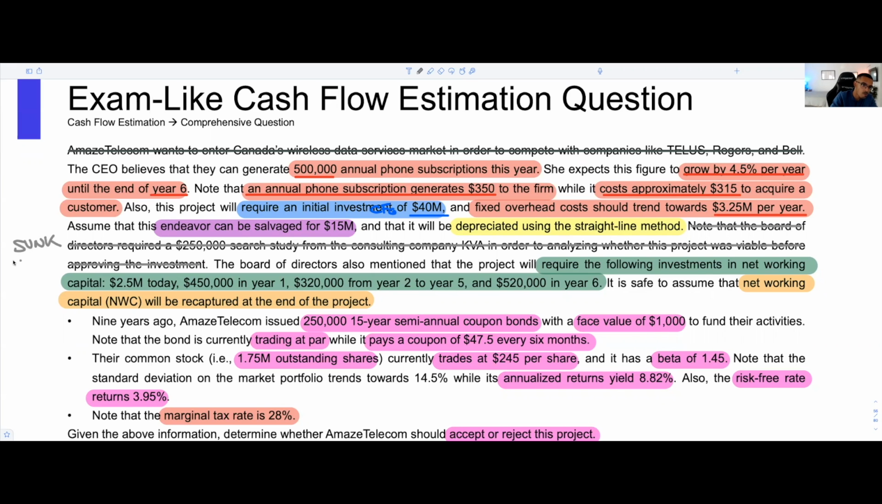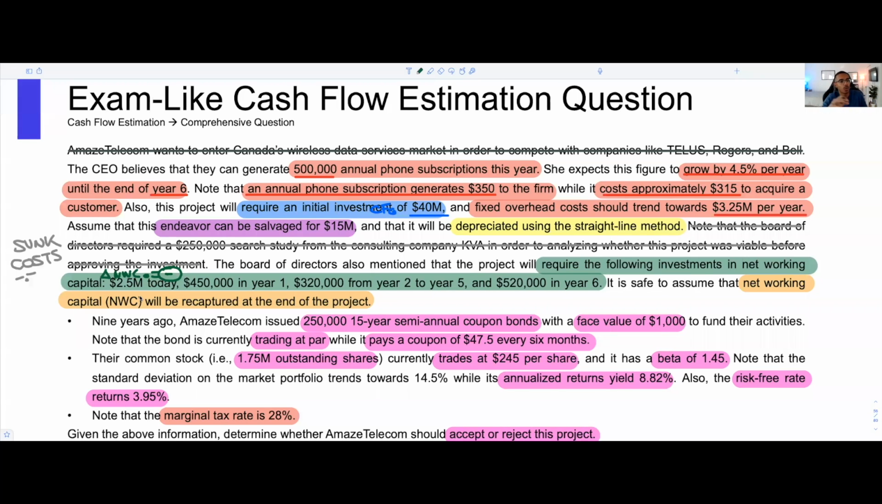It doesn't matter. You don't care about that. So now we can go ahead and read the following point, at which they also mention that the project will require the following investments in net working capital. $2.5 million today. All right, that's interesting. And what do we know about NWC0? NWC0, or a change in NWC0, it's always negative. All right, so remember that.